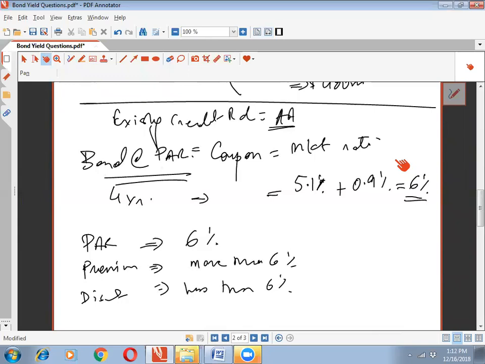If we issue the bond at a premium, that means we are demanding more than $100 from the investor. Then he would say, I need a greater coupon, because the market return is 6%, so I need a return that ends up compensating me to 6%. And if we issue the bond at a discount, the investor would be agreeable to a lower coupon, because a lower coupon would ensure that the yield of 6% is achieved.